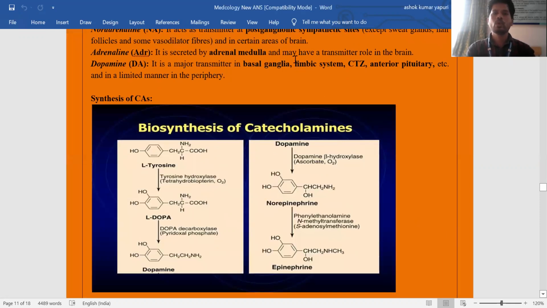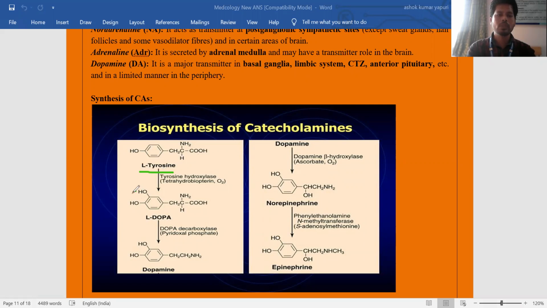Catecholamines commonly contain the catechol group. The biosynthesis of catecholamines starts with L-tyrosine. L means the levo form of tyrosine. Tyrosine does not contain the catechol group.